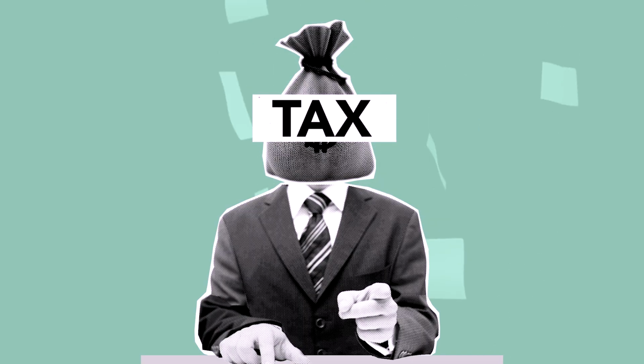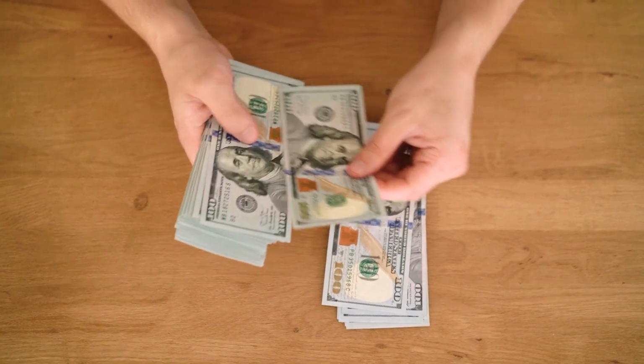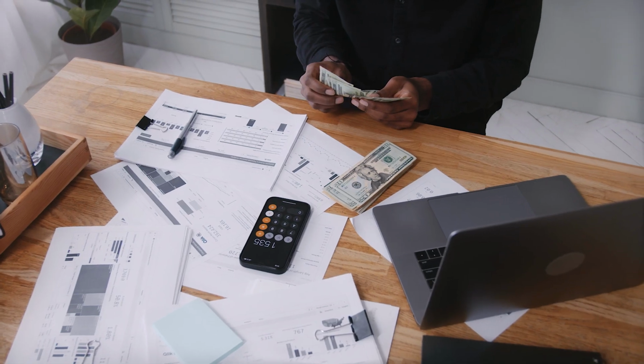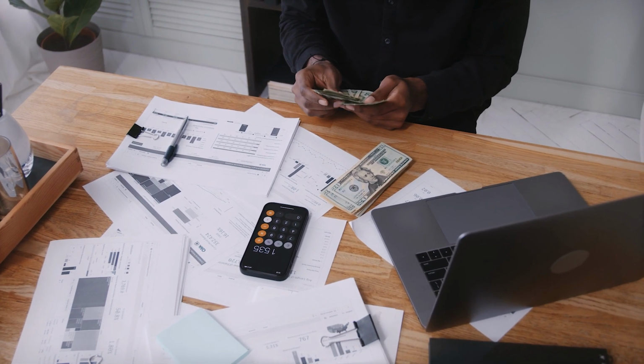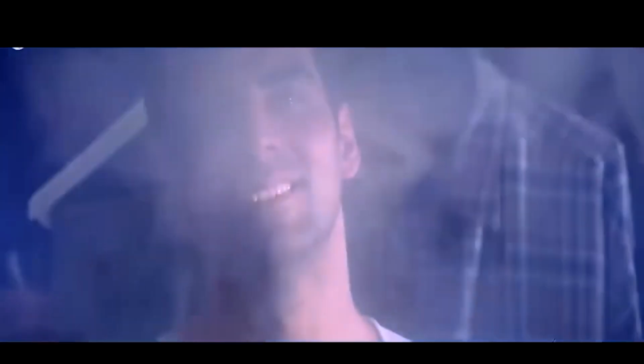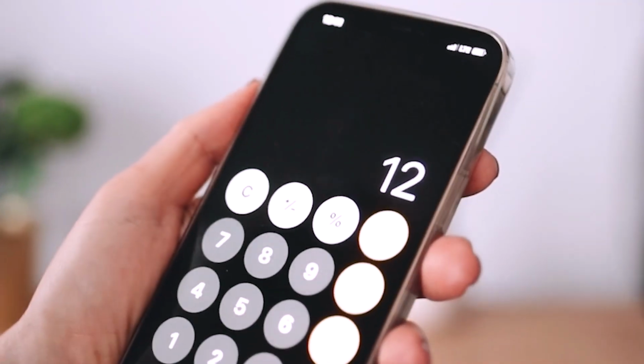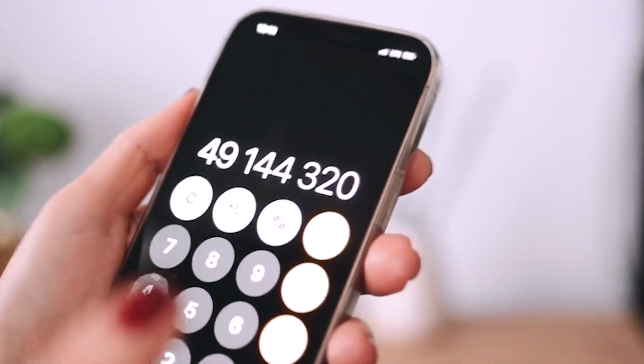According to the CBDT data, over 60 million people filed ITRs last year, but only 15% of them paid advanced taxes last year. So most people think that paying just the STCG or the LTCG is enough, but even if you earn like 1 rupee from stocks, from cryptos, from mutual funds, from US dividends, you may owe advanced taxes to the government. And if you don't pay it, you could be slapped with a 1% monthly interest penalty, which can approximately be 12% in one financial year.